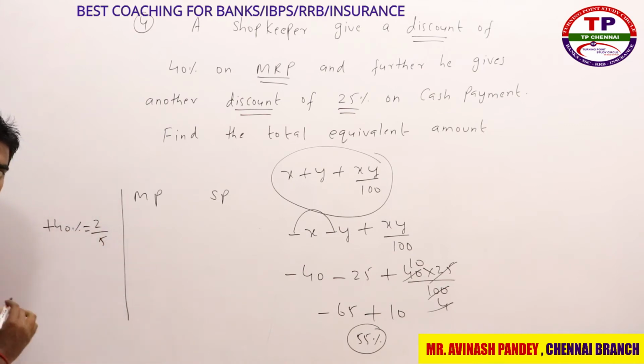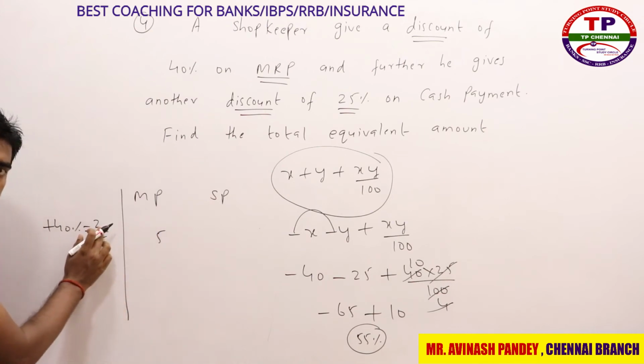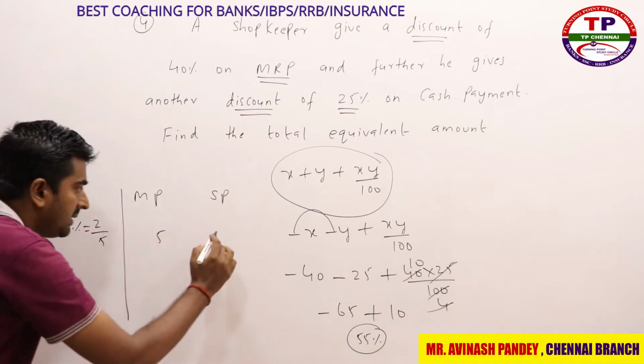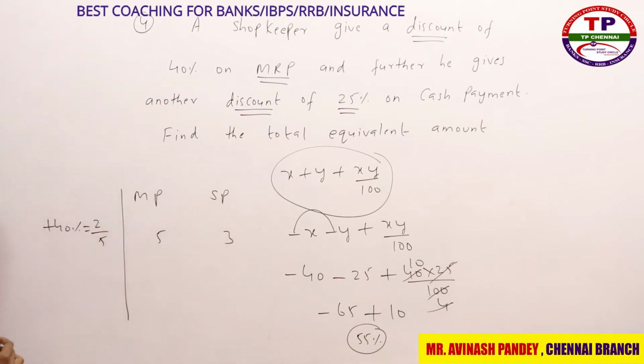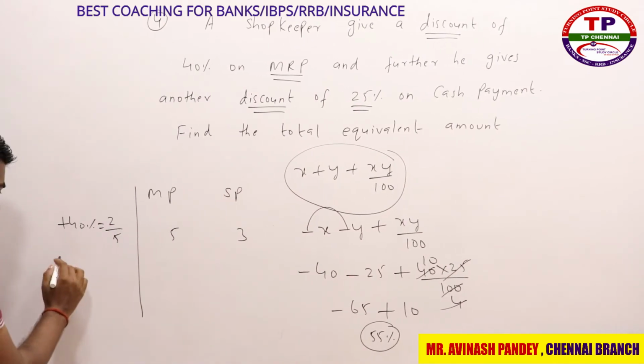It is nothing but 2 by 5. If my mark price is 5 rupees, I am giving 2 rupees discount. So what about my selling price? 5 minus 2, mark price minus selling price, which is nothing but how much? 3. Second one, what they have given you? 25% discount. What is 25% fraction value?